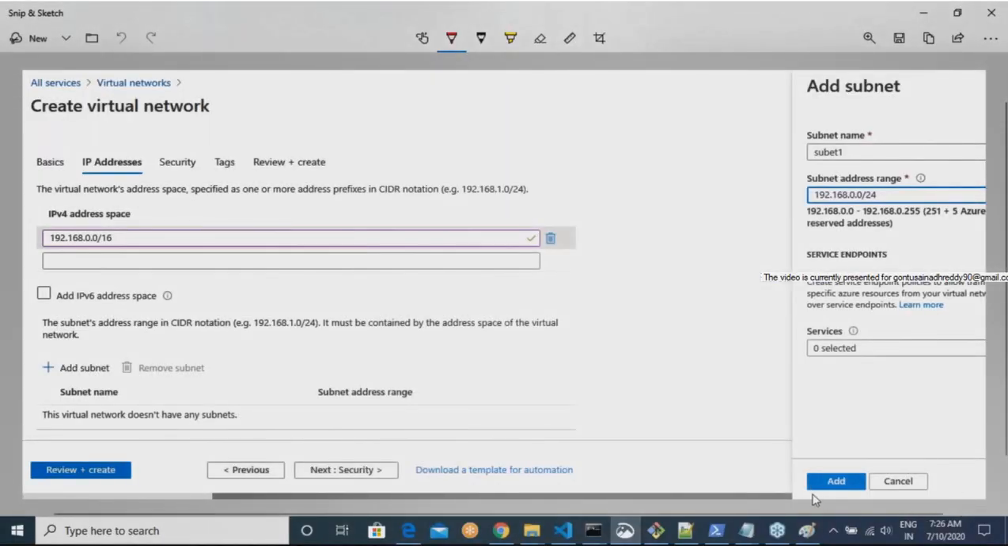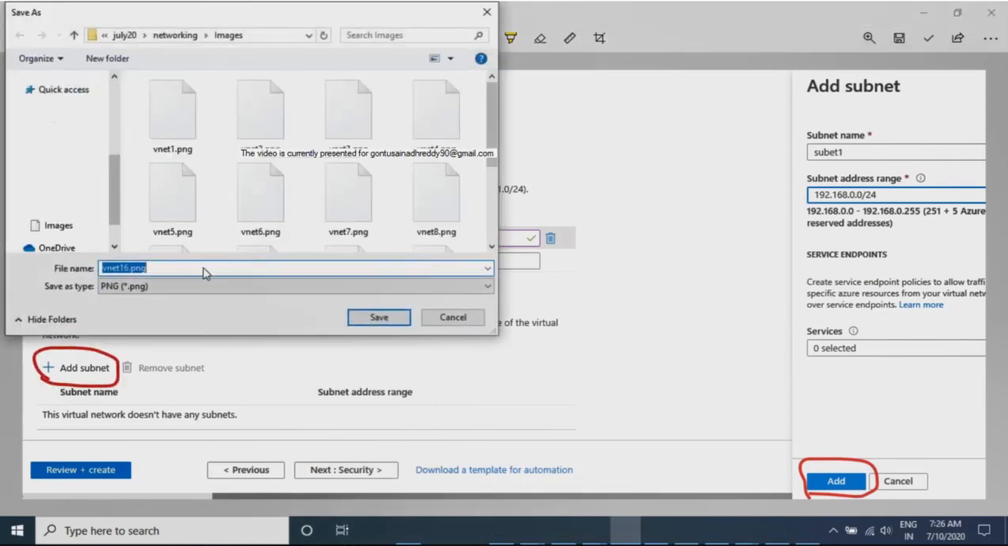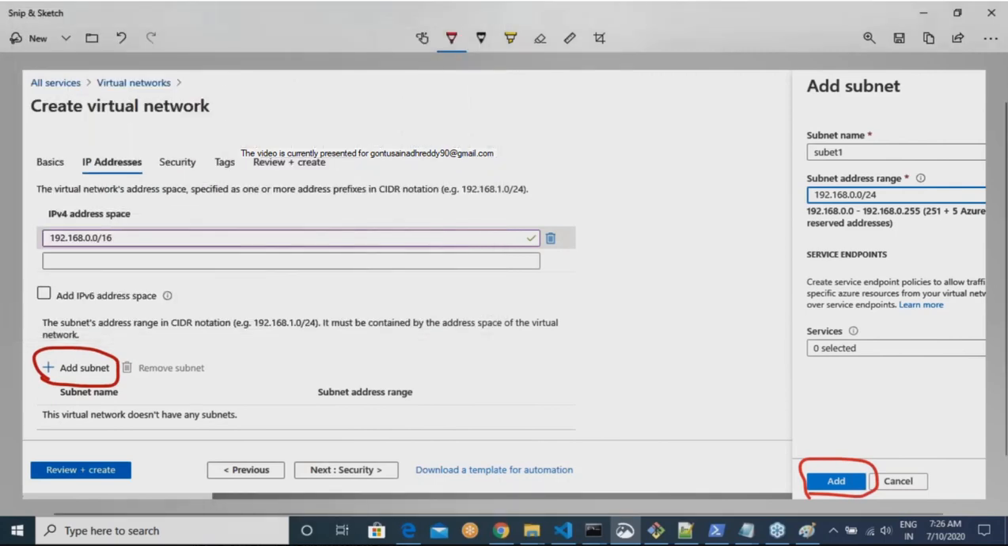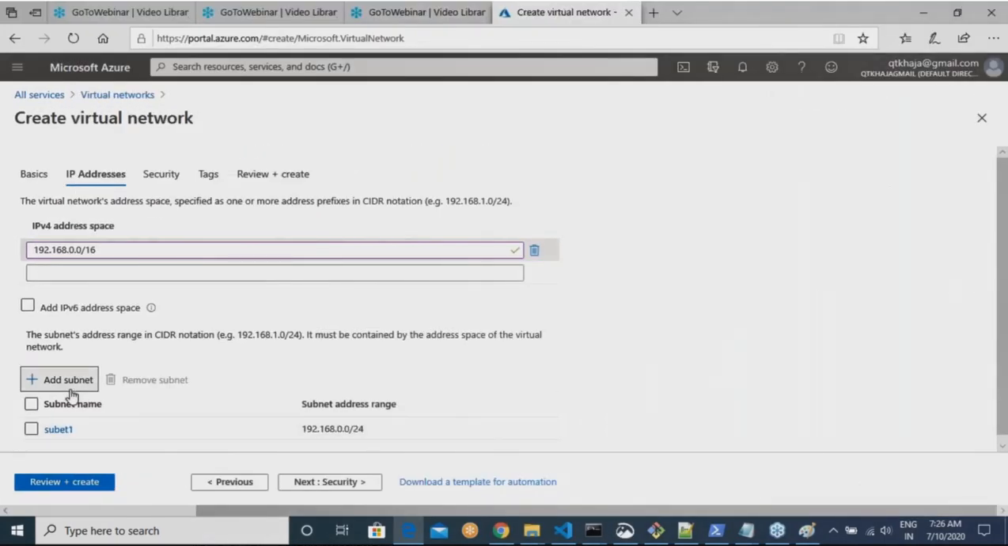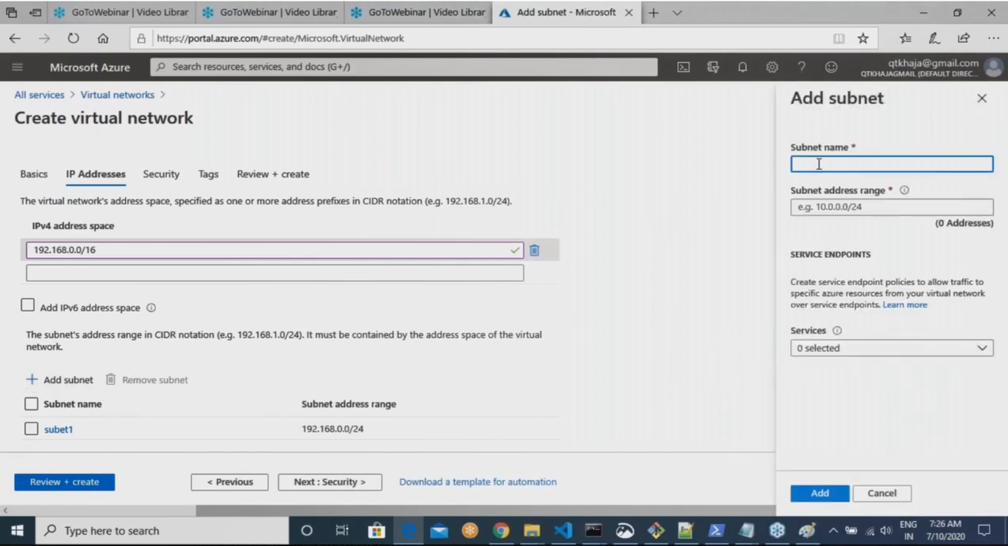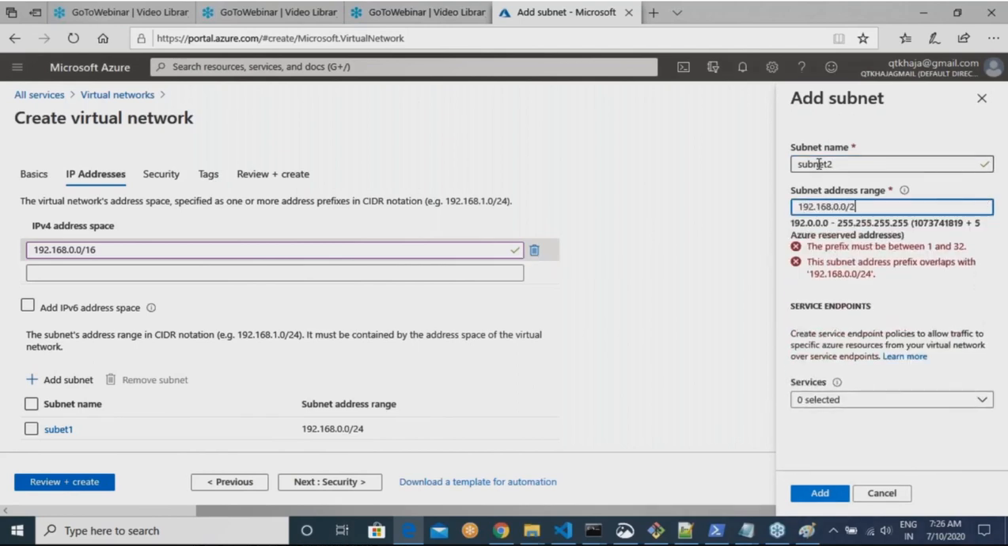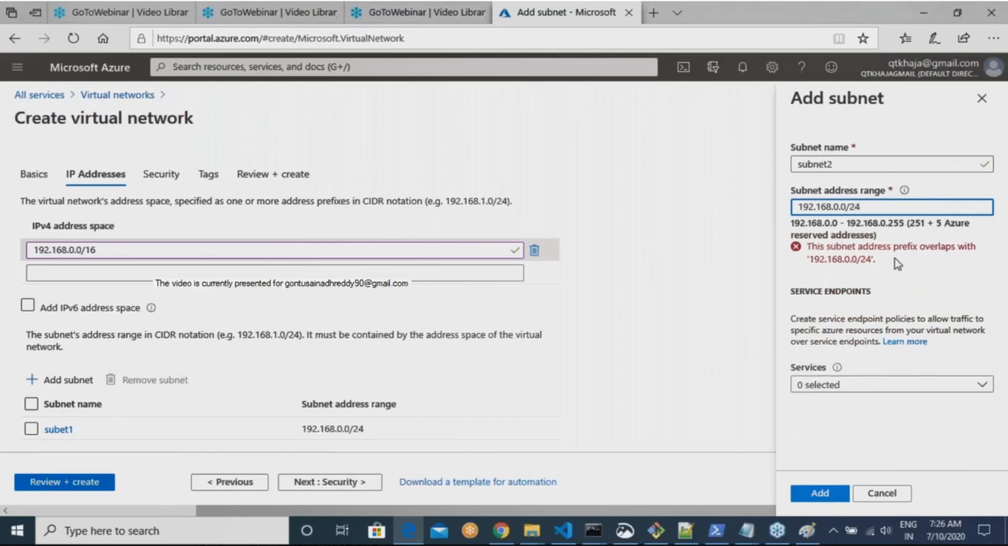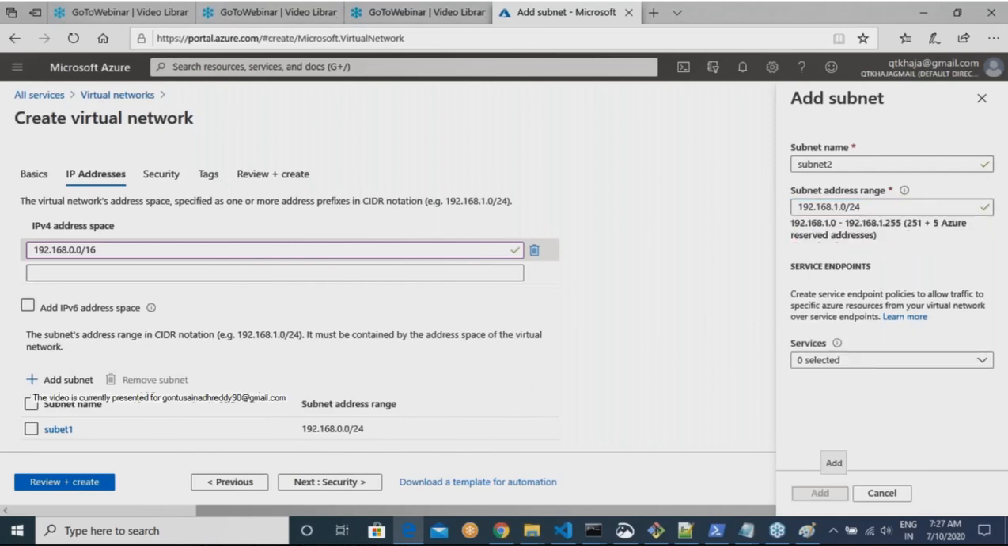So now subnet 1. I've clicked on add subnet. In the same way, I'll add the rest of the other subnets. Subnet 2. Let me try to give the same range, 192.168.0.0/24, and see what error we get. It tells us that the IP address you are trying to give is already taken by one more subnet. So here you will have some validation. So I'll use 1.0.